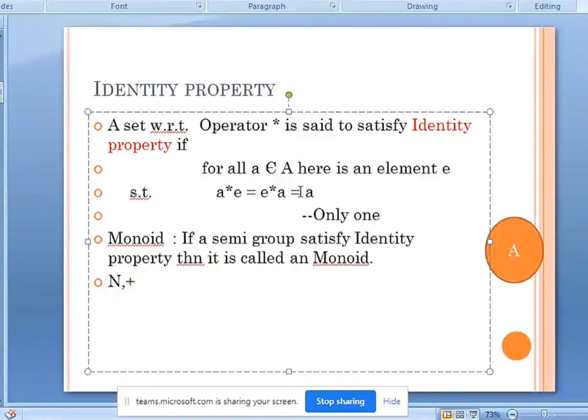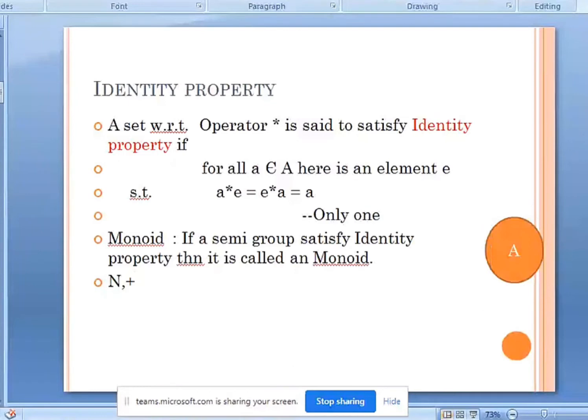It means this operation is not going to make any difference on the element of the set. Only one such identity element is there in a set. Now we have to find out whether such an element is there in this set or not.